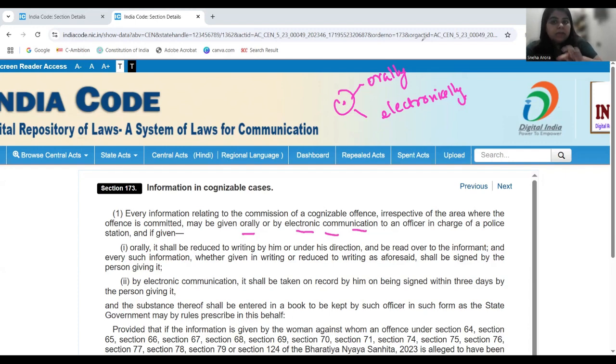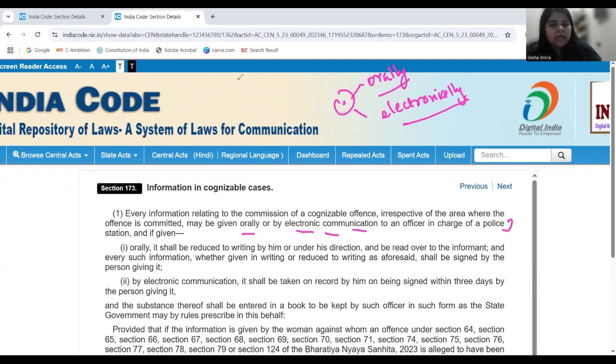Okay. Now what happens? Who can give this information? You can give your information if you are the victim, and any other person can also give the information. For example, if I am under some threat, okay, somebody has their eyes on me, somebody is keeping a watch on my every action, and I am threatened for my life, somebody who is close to me can also give that information to the police officer. Okay. To the officer in charge of a police station. So information can be given by anybody. It could be you if you are the victim, or it could also be some of your relatives, some of your acquaintances. Okay. Now, this information, as I was just saying, could be given orally and could be given electronically as well.